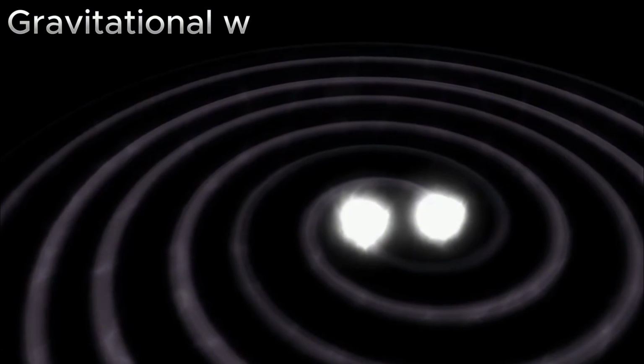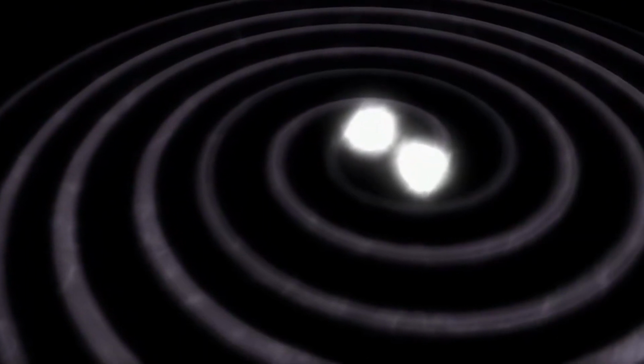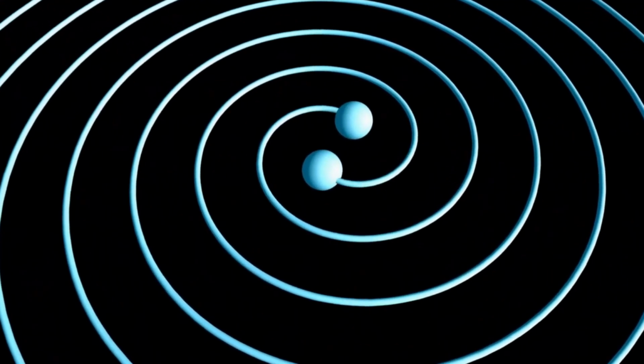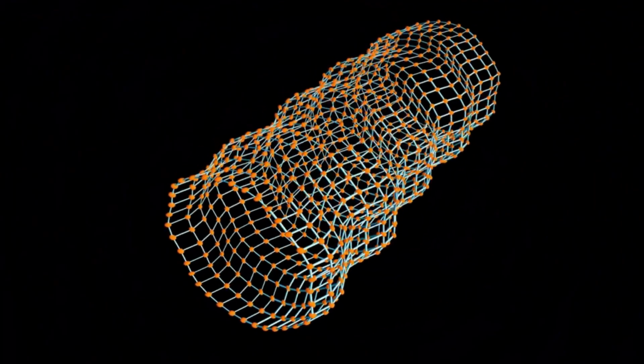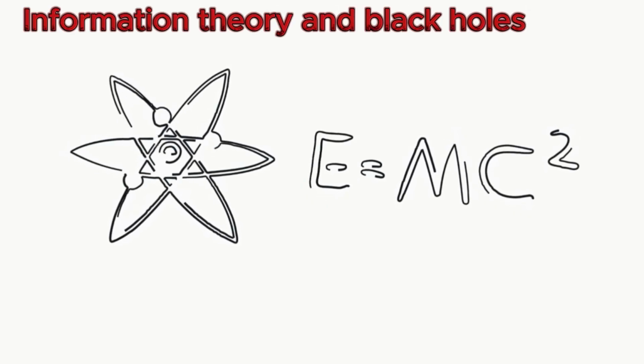Gravitational waves. In 2015, scientists first recorded gravitational waves, ripples in spacetime caused by the merger of two black holes. This discovery confirmed the predictions of relativity theory and provided new tools for studying space.